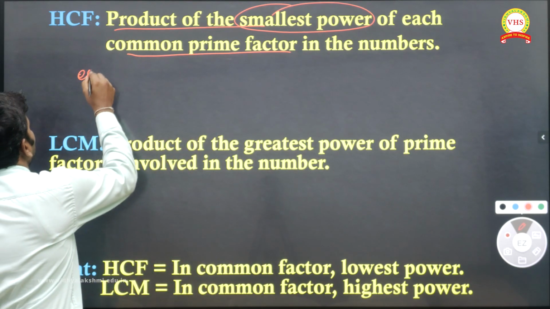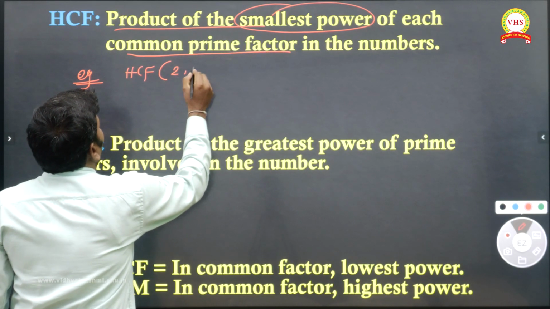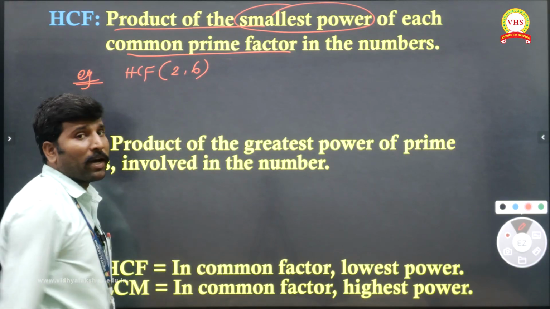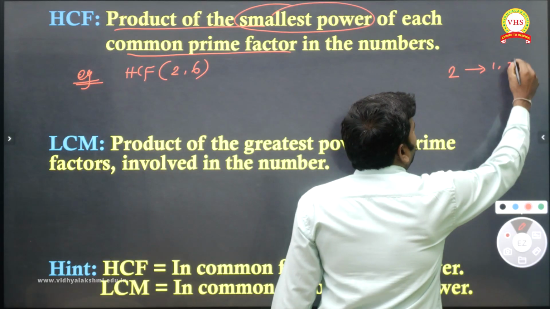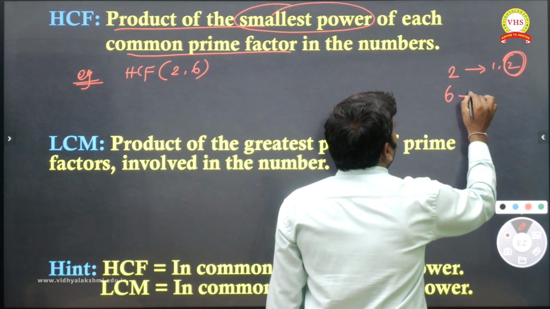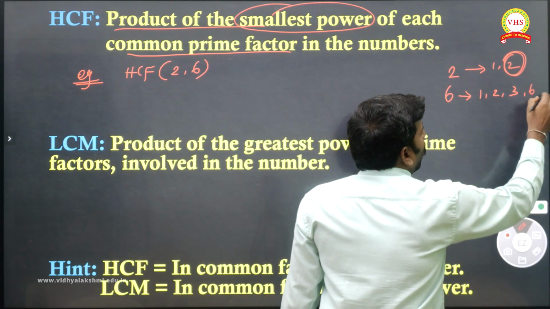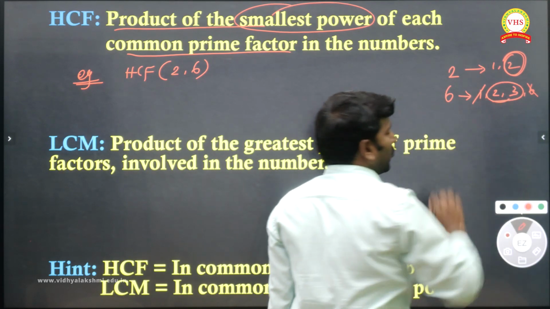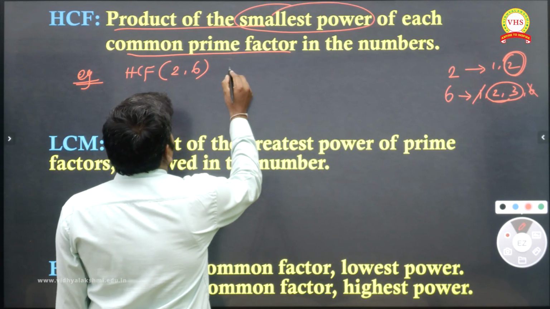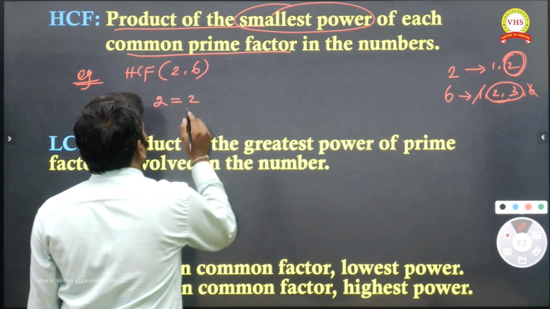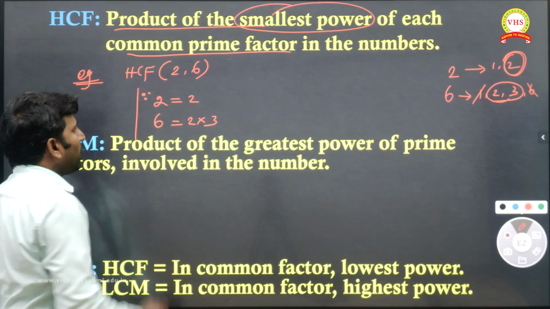Example. Suppose they are asking the HCF of 2 and 6. The factors of 2 are 1, 2, so the only prime is 2. The factors of 6 are 1, 2, 3, 6. Only the prime numbers you have to take, that is 2 and 3. So 2 is equal to 2, and 6 is equal to 2 into 3. Then what is my HCF?